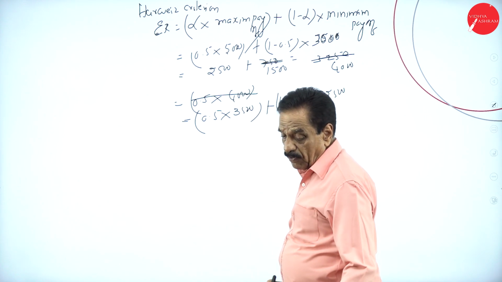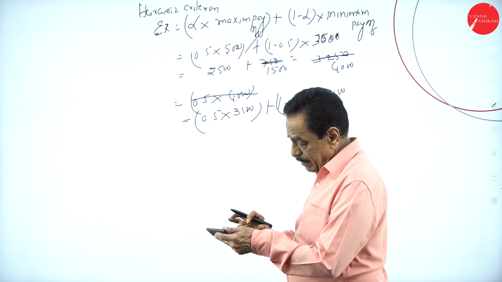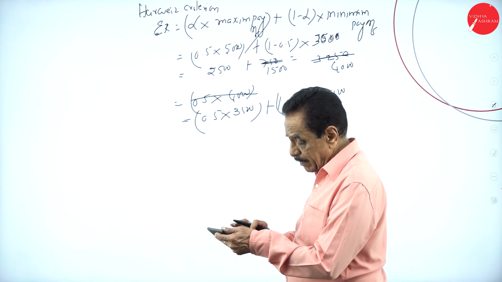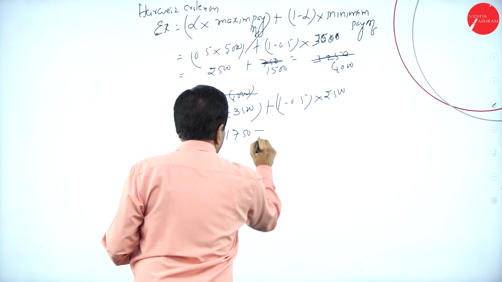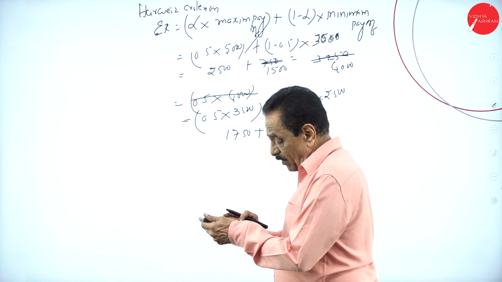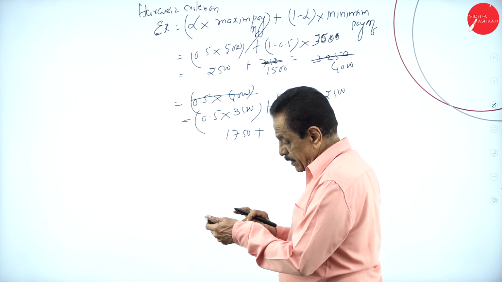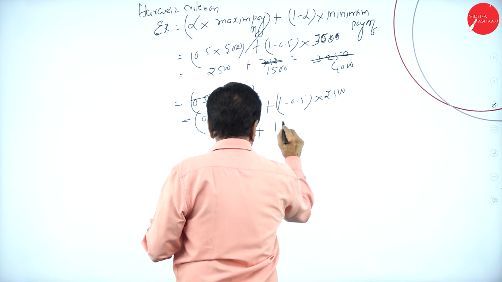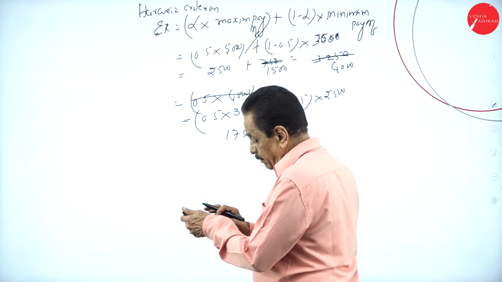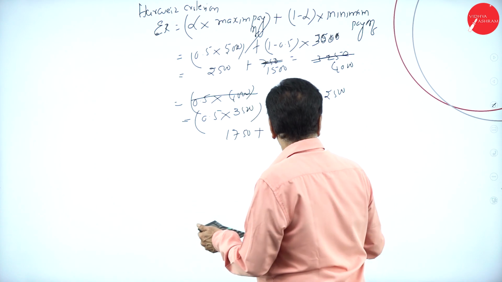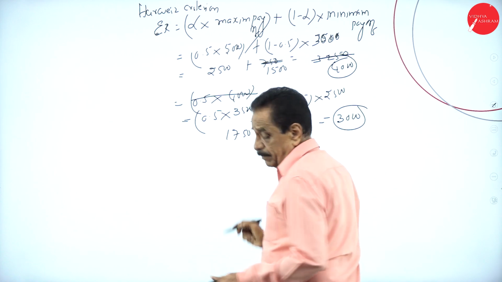So 3,500 into 0.5 is 1,750, plus 2,500 into 0.5 is 1,250. Plus, 1,750 and 1,250 gives 3,000. I took column wise here.